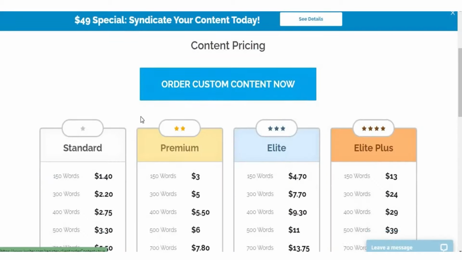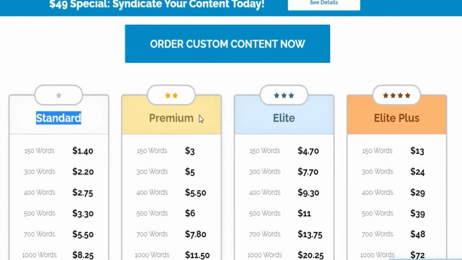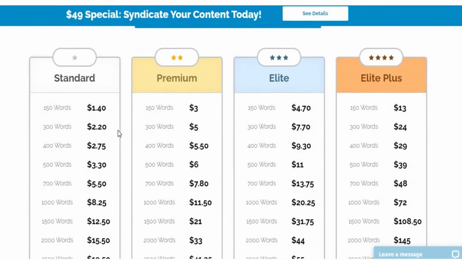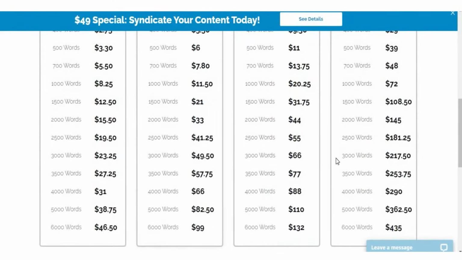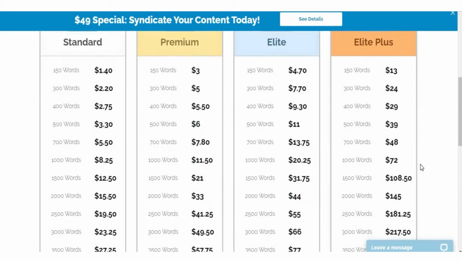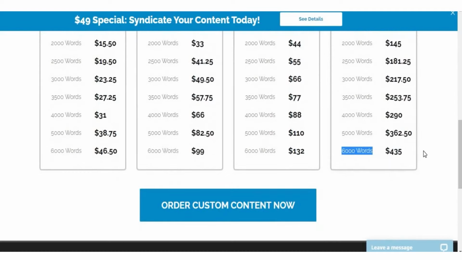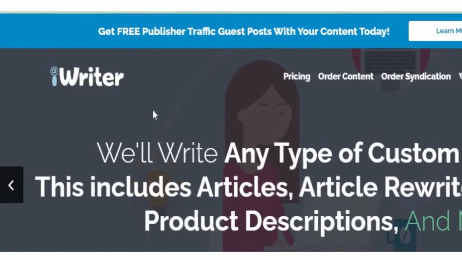It's pretty easy. You might be wondering how much cash you might make writing articles. On the pricing page, you can see that they have 4 levels of writing: Standard, Premium, Elite, and Elite Plus. When you scroll down, you can see how much they may pay you, consistent with your phrase. As you can see, the highest fee is $435 for a 6,000-word article. That's a very simple element to do with the usage of Spinbot, so if you use Iwriter and Textbroker at the same time, you could really benefit.